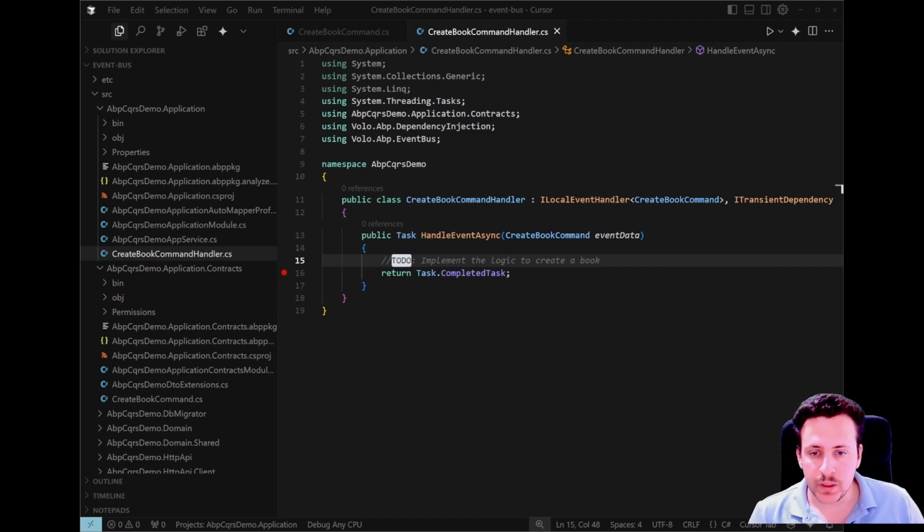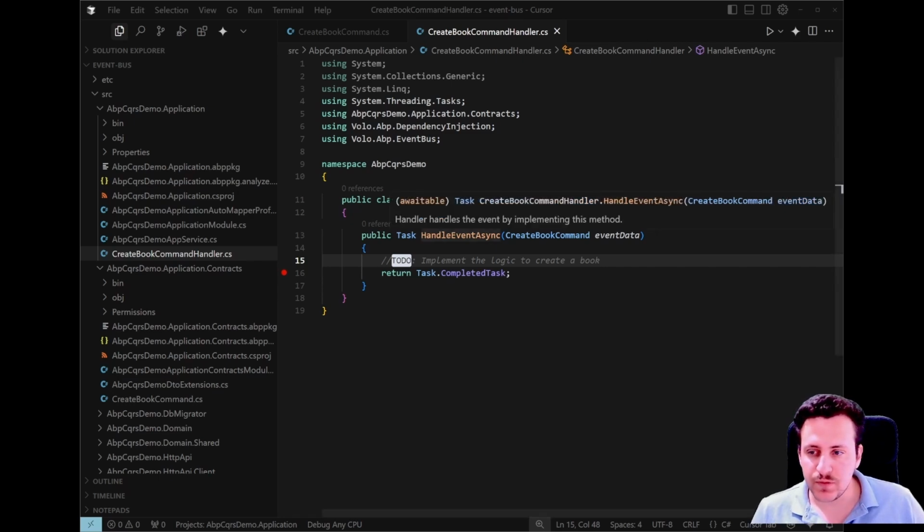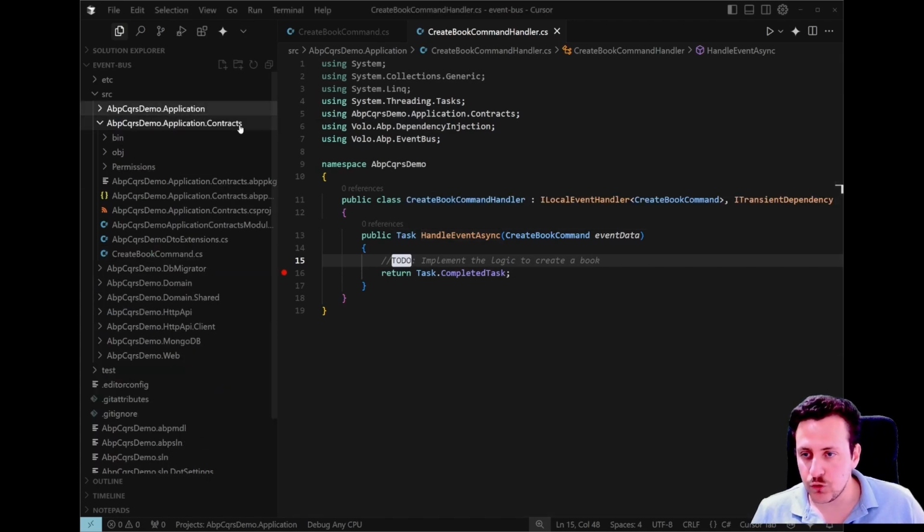And now we need to trigger this command, right? And it is really simple. We need to have a controller or application service. And in our application service, we can inject the ILocalEventBus and use the PublishAsync method to dispatch the related event, related command. Okay, let's actually first define our IBookAppService interface under the application contracts project.